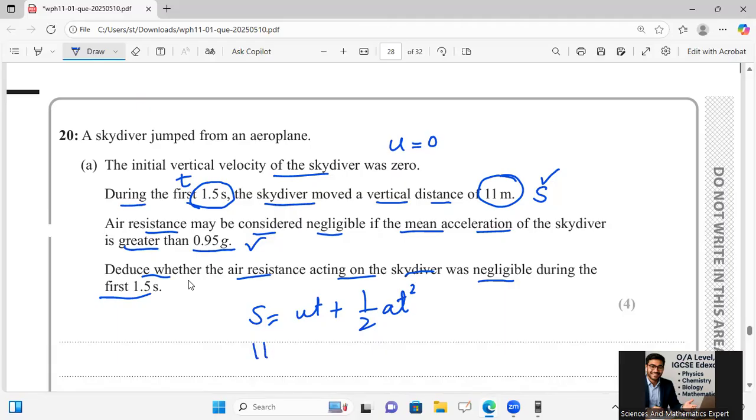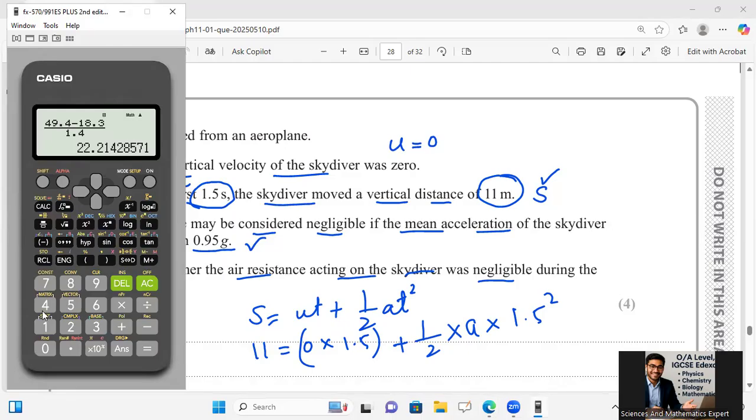S is 11, equal to 0 multiplied by 1.5, because initial velocity was 0, so it will become 0 plus 1 by 2 into A, which I want to calculate, and T square, T is 1.5 square. So I will say here 22 divided by 1.5 square equals to 9.77.